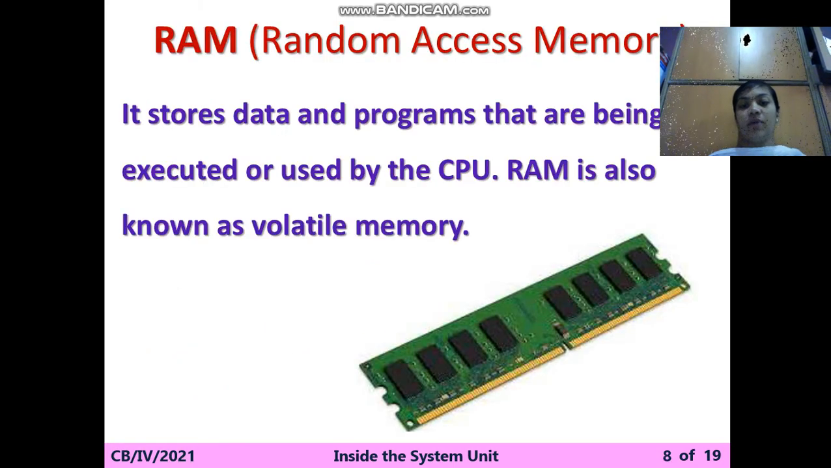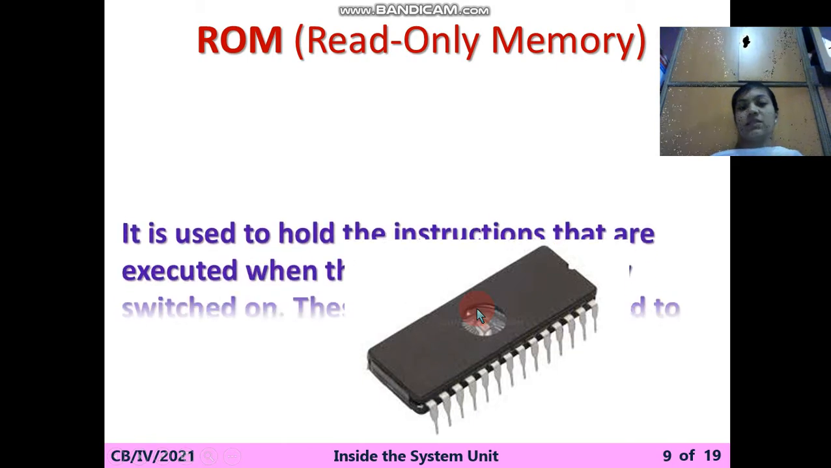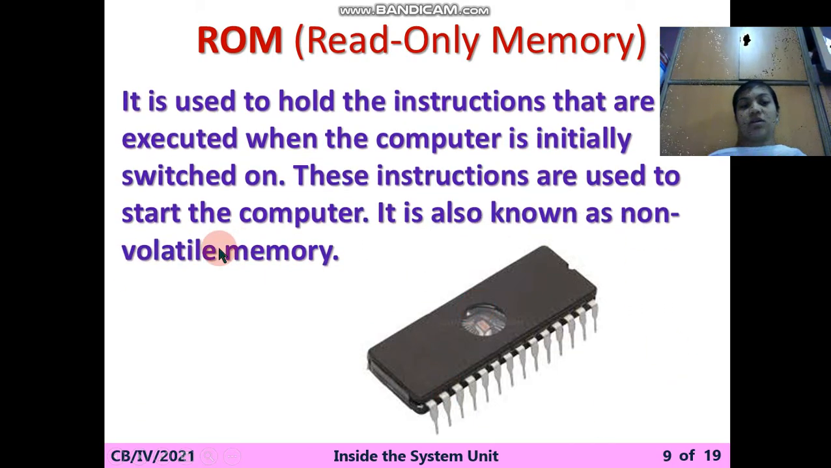This is the RAM, random access memory, and this is the volatile memory. This is the chip of RAM. This is the ROM, and it's called the non-volatile memory. For example, the message when you start the computer, the display that says welcome in Windows 7. This is called the ROM.